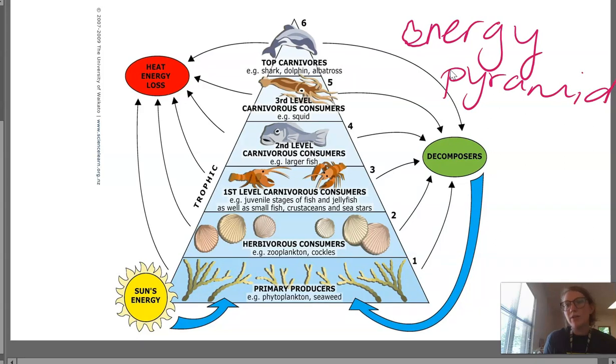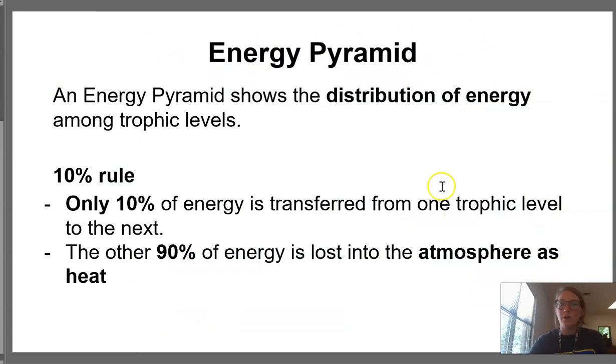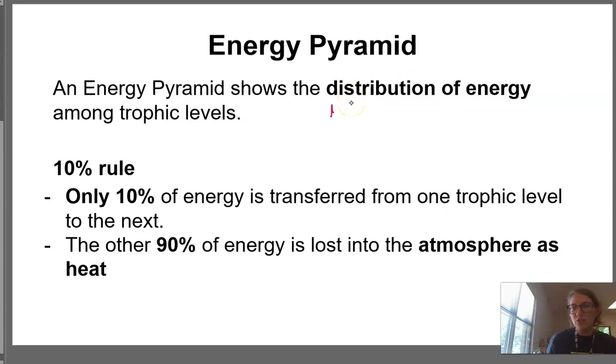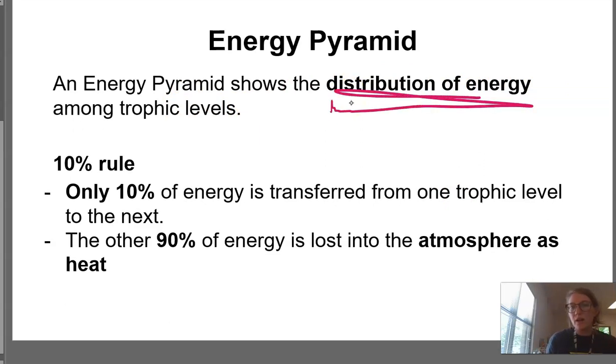Because it shows the amount of energy that is available at each level of a food chain. Okay, there's tons of energy available down here. That's why it's the base. So producers have the most amount of energy, and then all the way up here at the top, your top carnivores are going to have the smallest amount of energy. This is called an energy pyramid. It shows the distribution of energy among trophic levels.